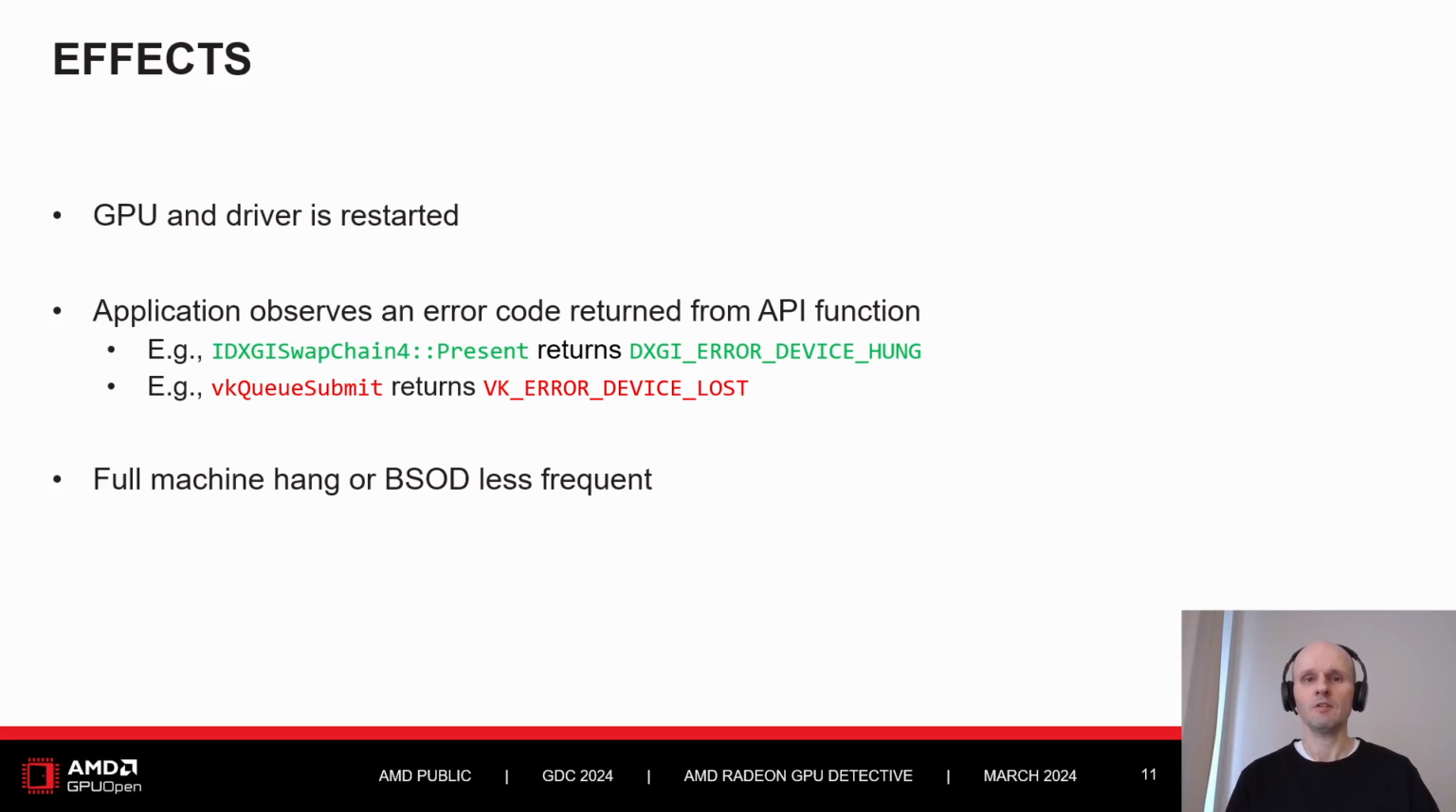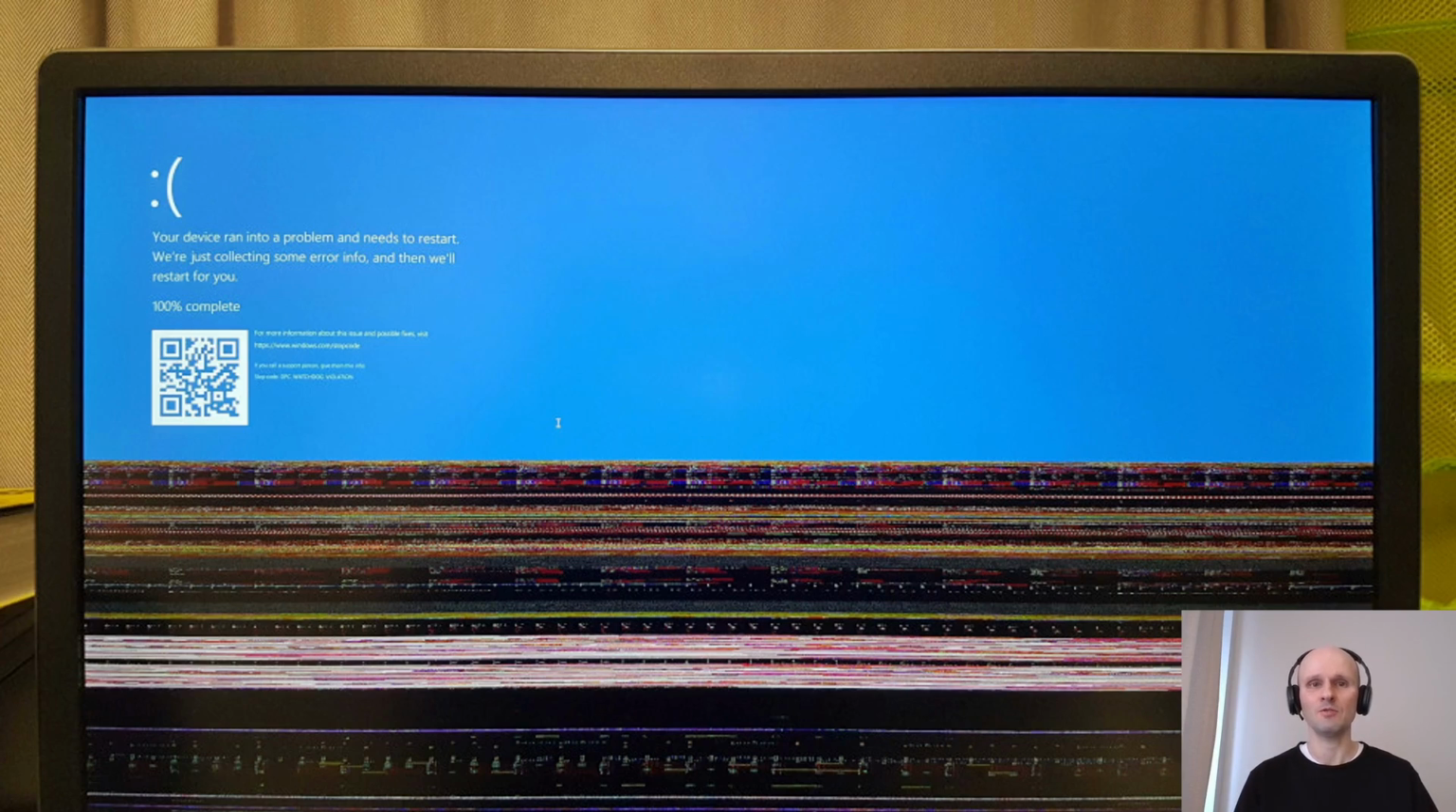When the thing that we call GPU crash actually happens, the effect on modern Windows is that the GPU and the driver are restarted. From the perspective of our code, it means that some function of the graphics API, very often Present, returns a special error code, like device lost or device hung. Blue screen of death or a hang of the entire machine does happen sometimes, but is less frequent these days. This is a photo I took when I once had this interesting crash that looks like half blue screen and half corruption.